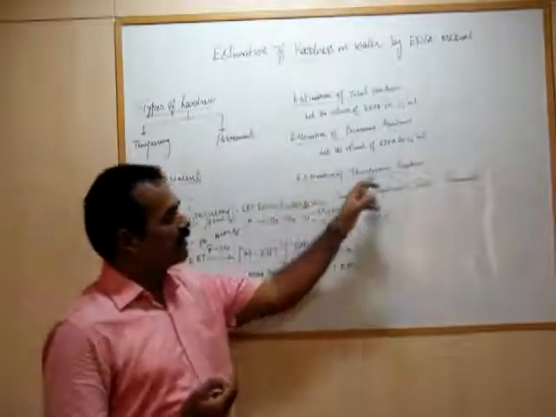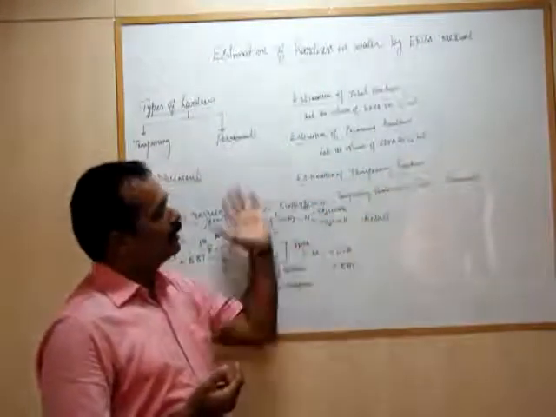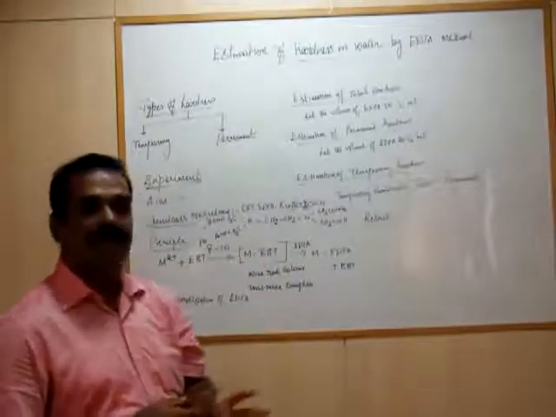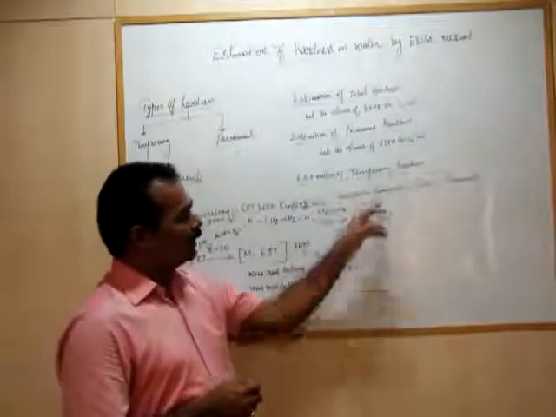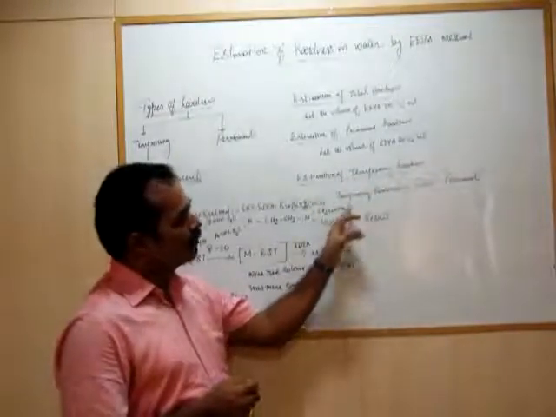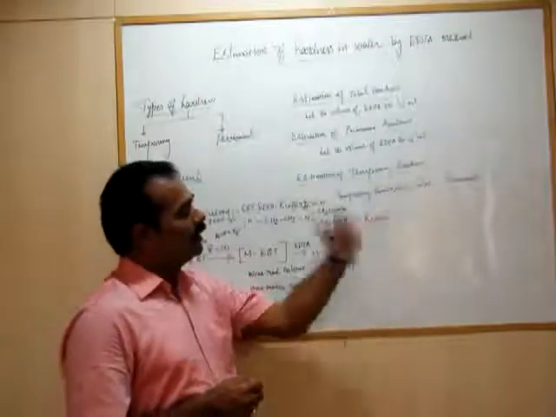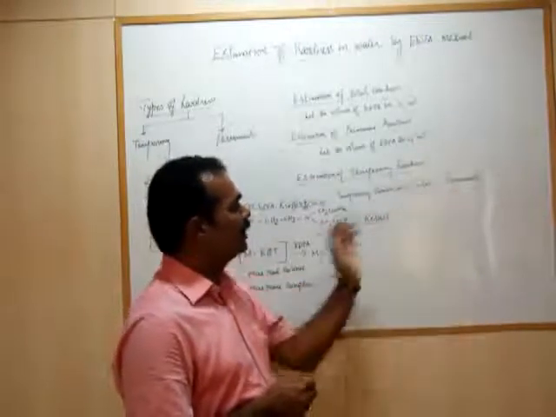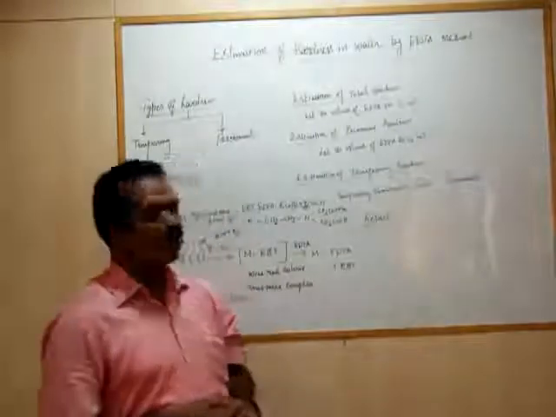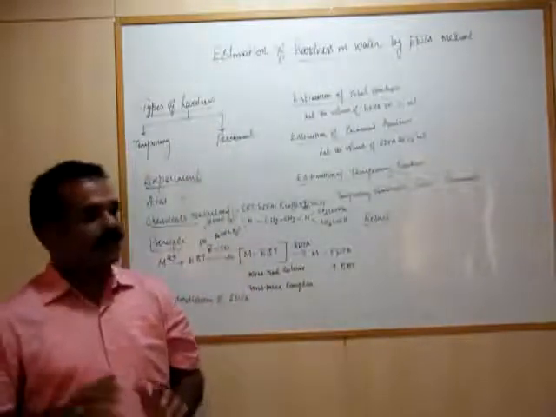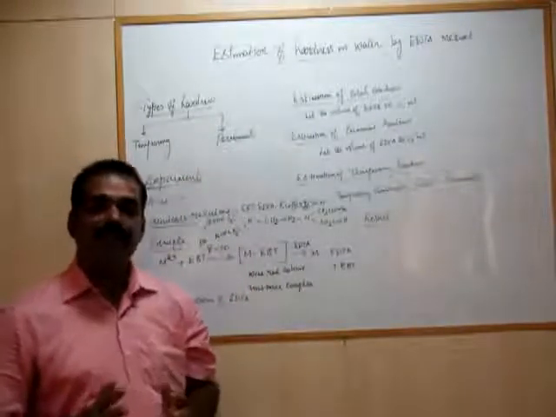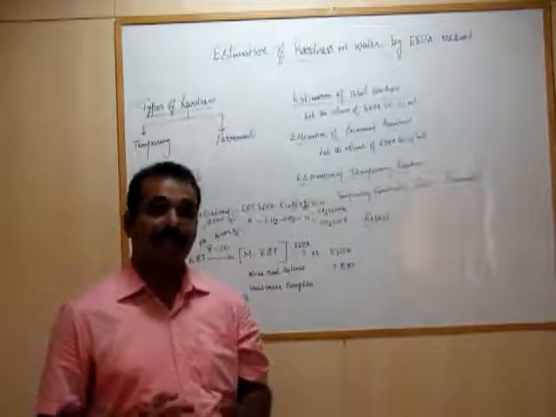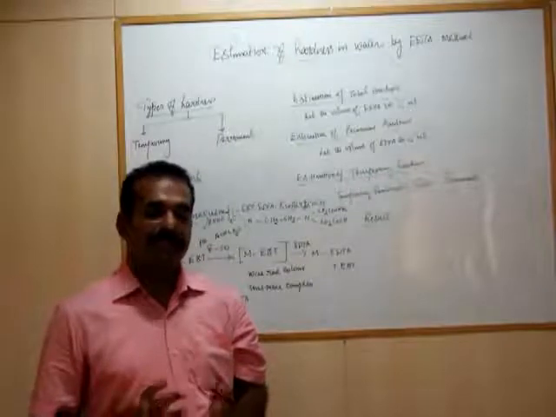Finally, estimation of temporary hardness. Based on the above estimations of total hardness and permanent hardness, we can calculate the temporary hardness. How? The temporary hardness can be calculated by deducting the permanent hardness from the total hardness. By using this technique, we can find out the amount of hardness present in water. Based on that, we can adopt some treatments to treat the water.